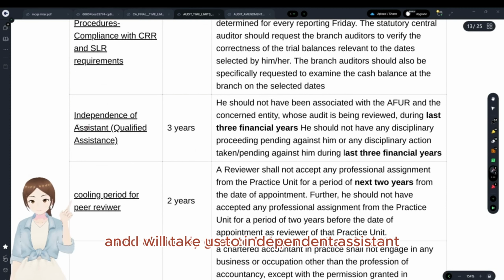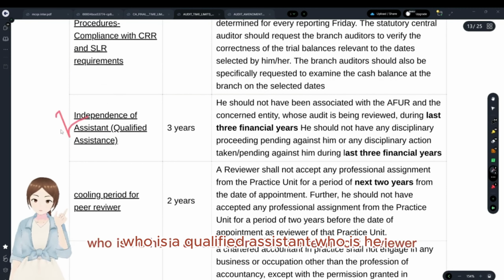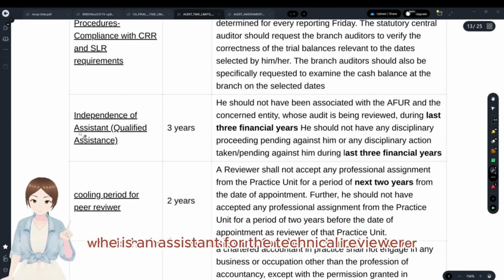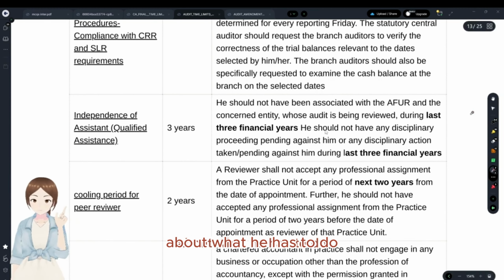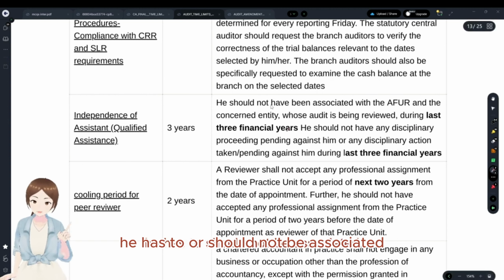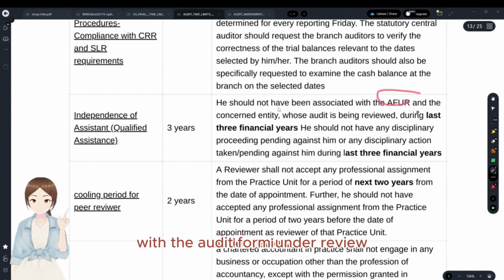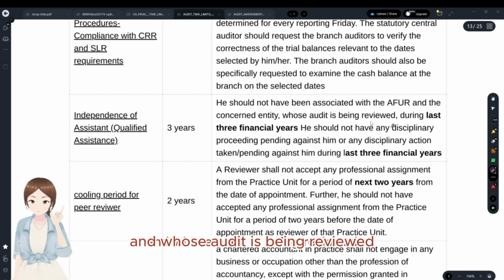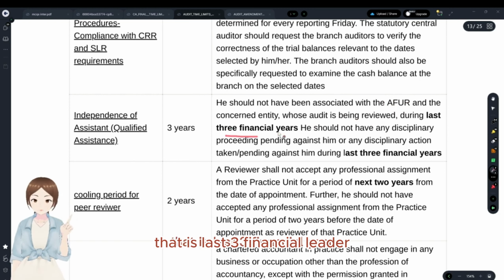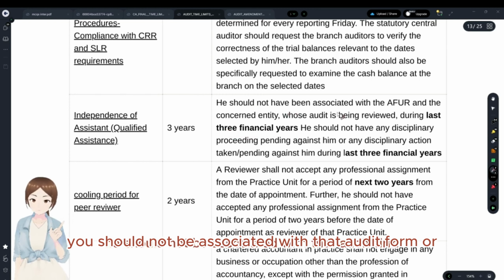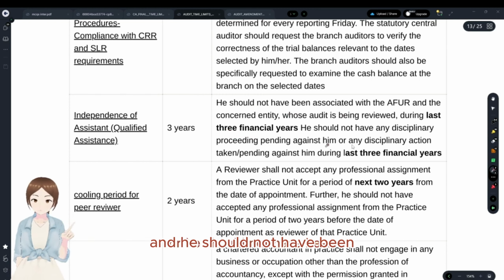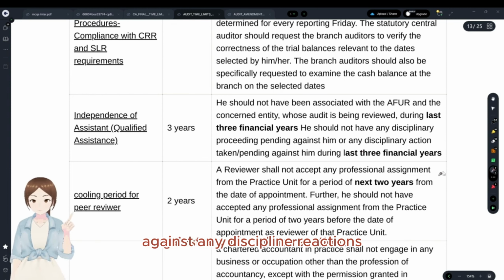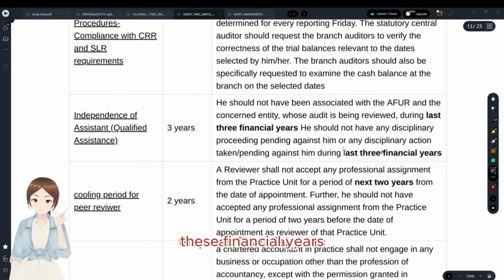And with regard to the independent assistant, who is a qualified assistant, who is he? He is an assistant for the technical reviewer that we are talking about above. He should not have been associated with the audit firm under review, whose audit is being reviewed, during the last 3 financial years. And there should not be any proceeding pending against him, or any disciplinary actions, for the last 3 financial years. You see, these were financial years, even for the disciplinary actions, it was financial years.